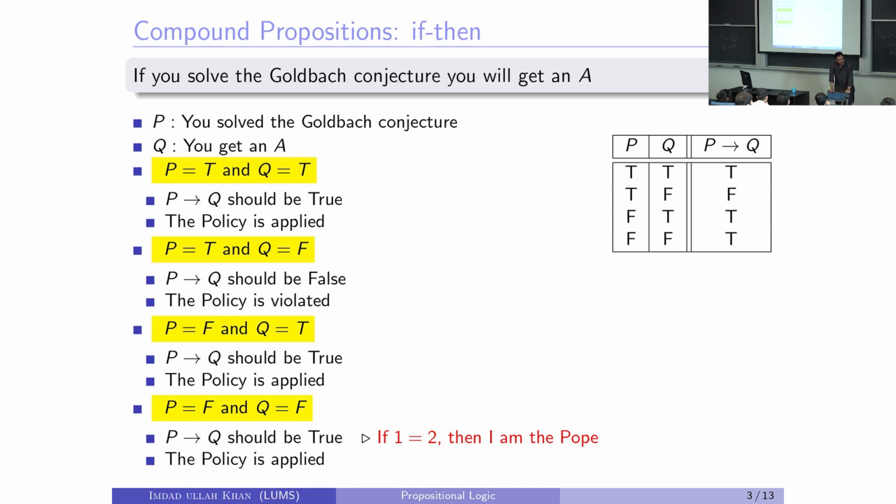It also implies that perhaps there is some other policy in existence as well. This policy is not violated. Of course, there are other mechanisms to get an A. That's what it means. There are other ways. When I ask you what's the difference between this and if and only if, the best answer I got was from the management sciences major, that it means there are other ways to get an A in this course, right?